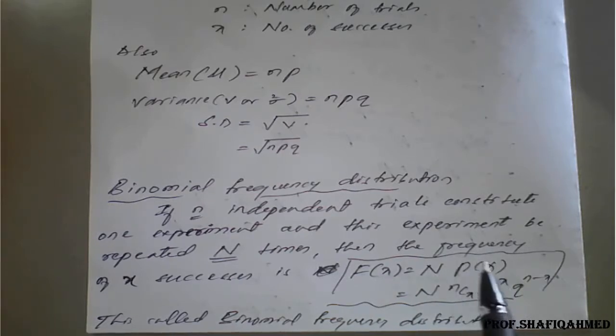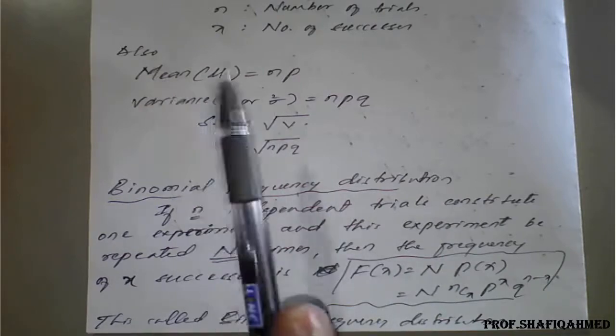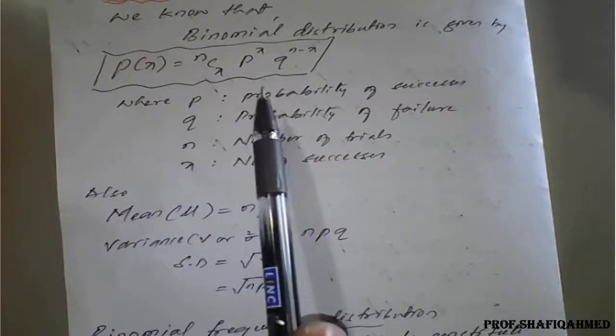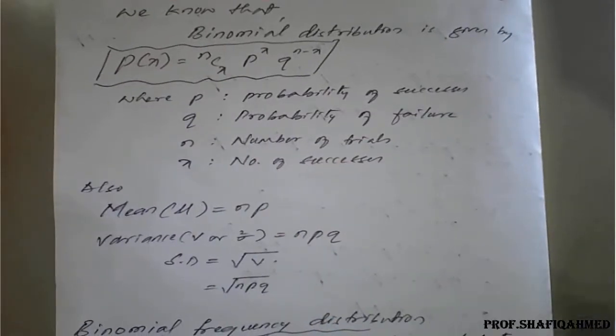But as per the binomial distribution, this P of x is given by nCx p raised to x q raised to n minus x. This is called a frequency distribution. So based on this also we have problems, and by referring to the main definition of binomial distribution, we have the examples. So we'll see the examples with this previous knowledge.